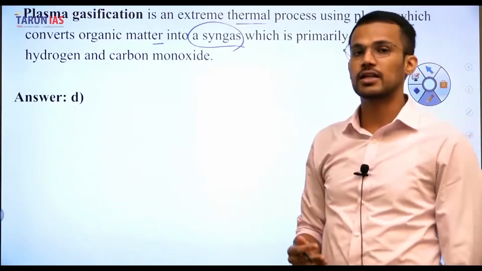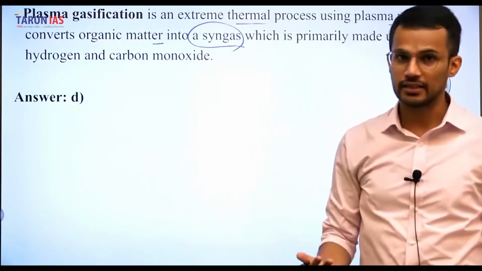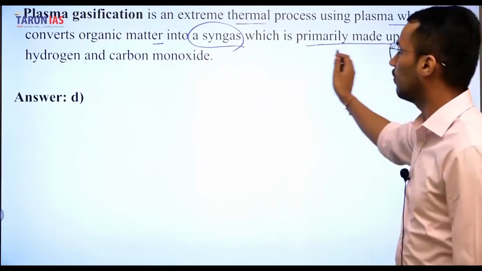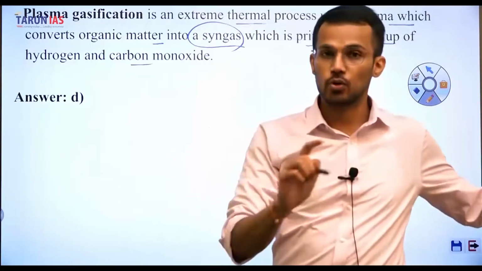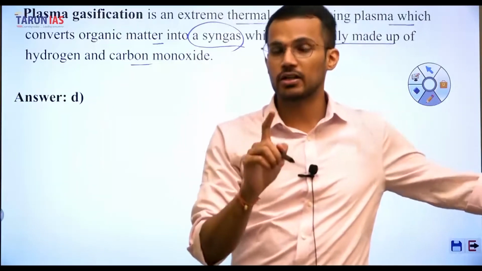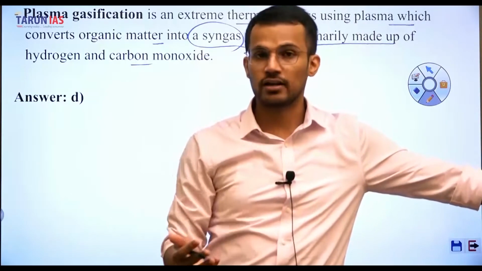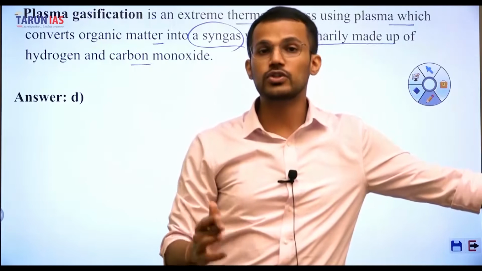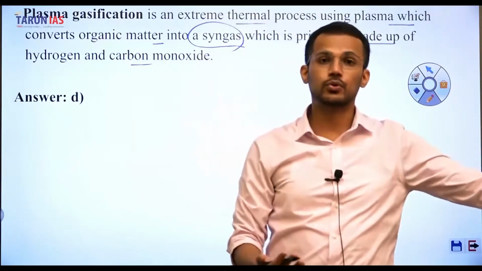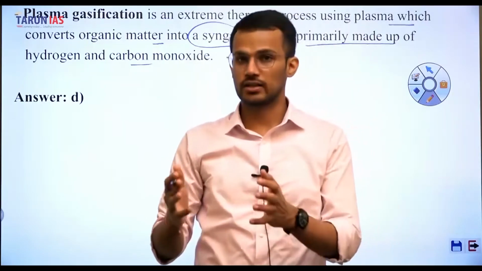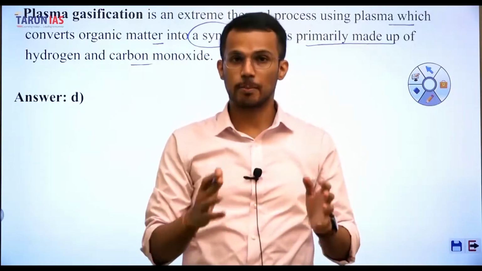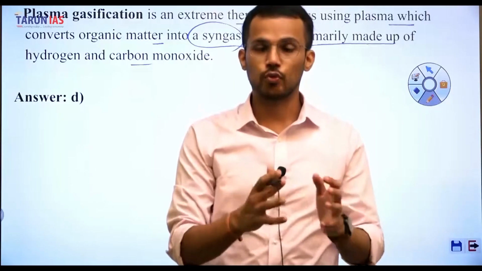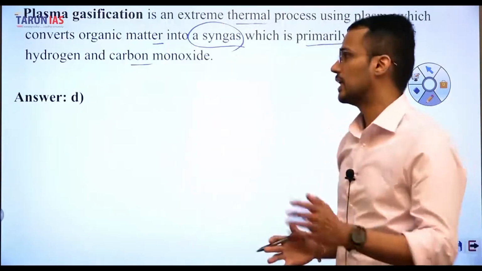Right? So organic matter can be converted into syngas again with the help of plasma gasification. Syngas is primarily made up of hydrogen and carbon monoxide. As syngas is primarily made of hydrogen, we know that hydrogen is one of the sources of energy, and that's why even using plasma gasification, we can convert waste into energy. And that's why both these, pyrolysis and plasma gasification, are the methods based upon which we can convert waste into energy. And hence the answer of this question is D.